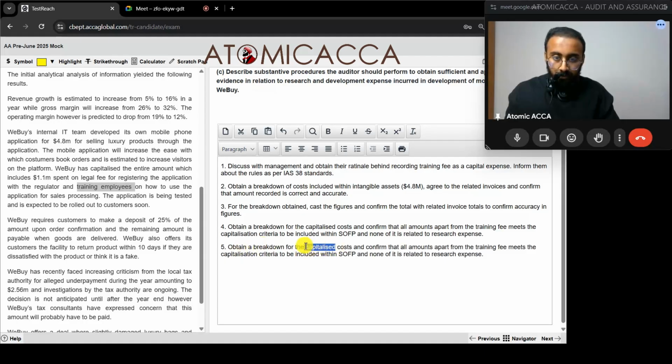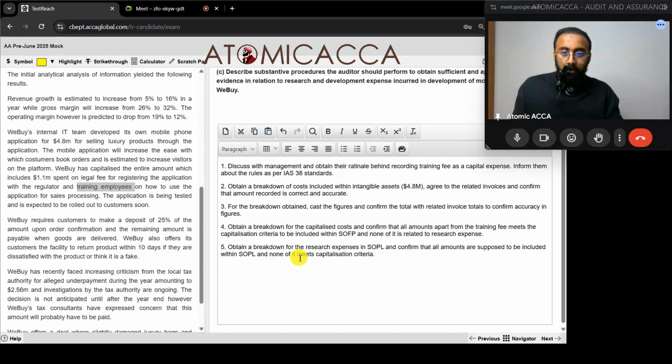Obtain a breakdown of research expenses in SOPL and confirm that all amounts are supposed to be included within SOPL and none of it meets the capitalization criteria. So that is also over.